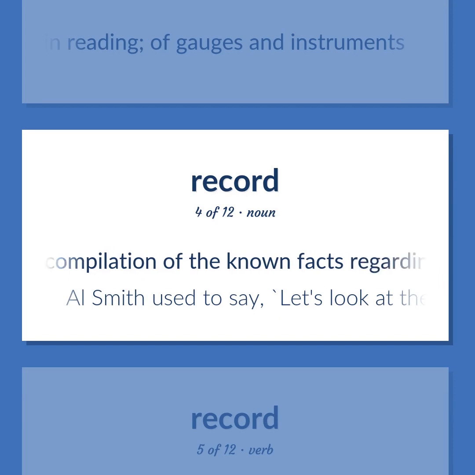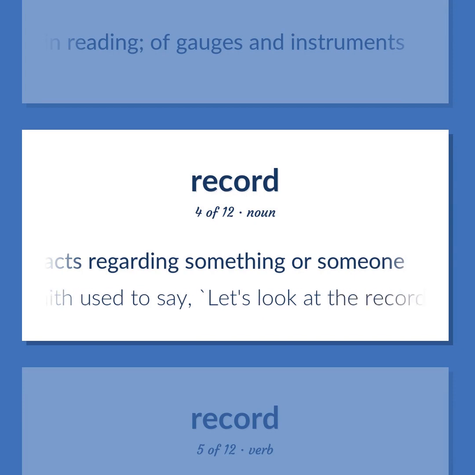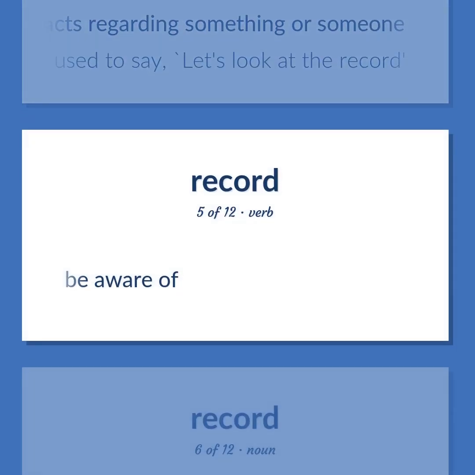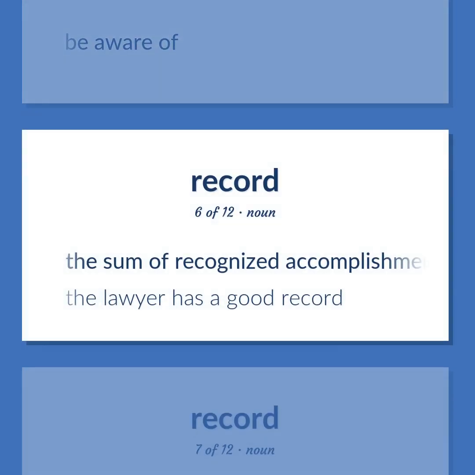A compilation of the known facts regarding something or someone. Al Smith used to say, "Let's look at the record." Be aware of. The sum of recognized accomplishments. The lawyer has a good record.